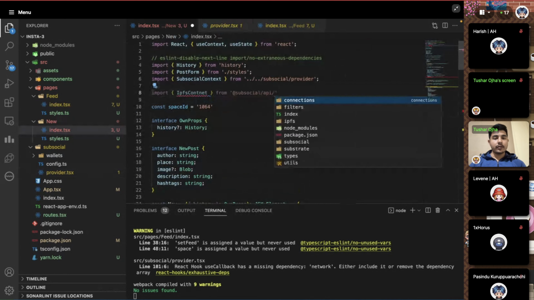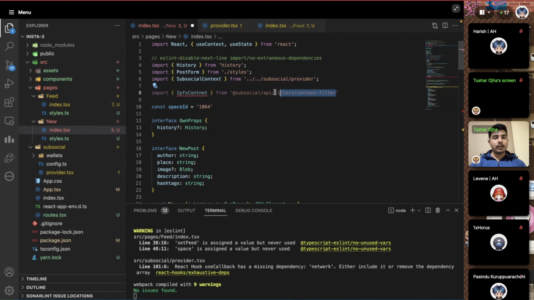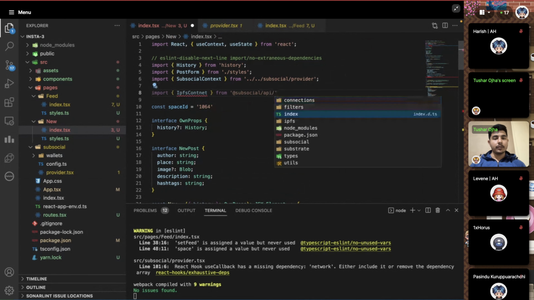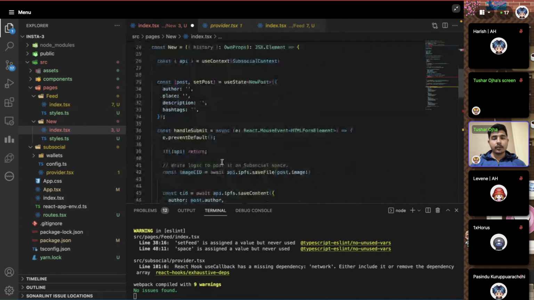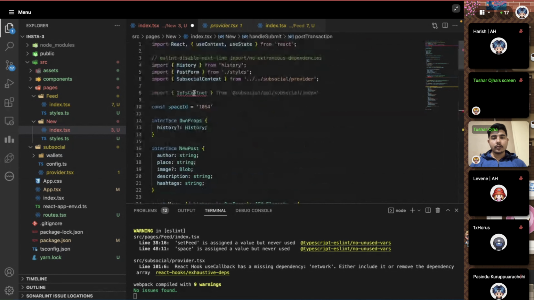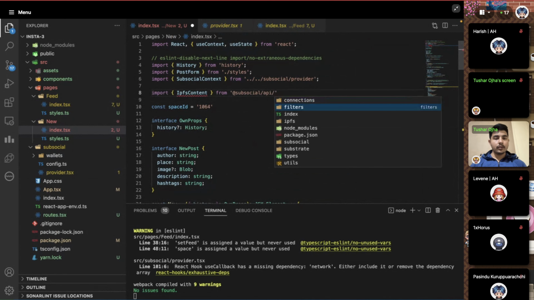You can get it from the filters and wrappers, basically, subsocial API.subsocial.flatteners.